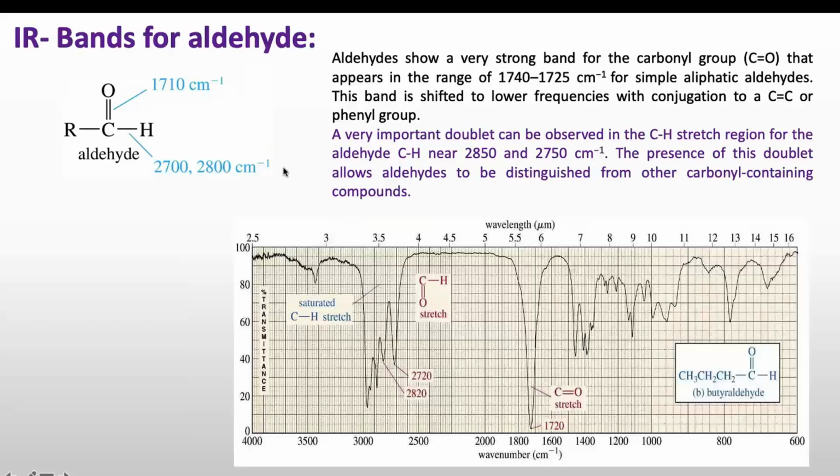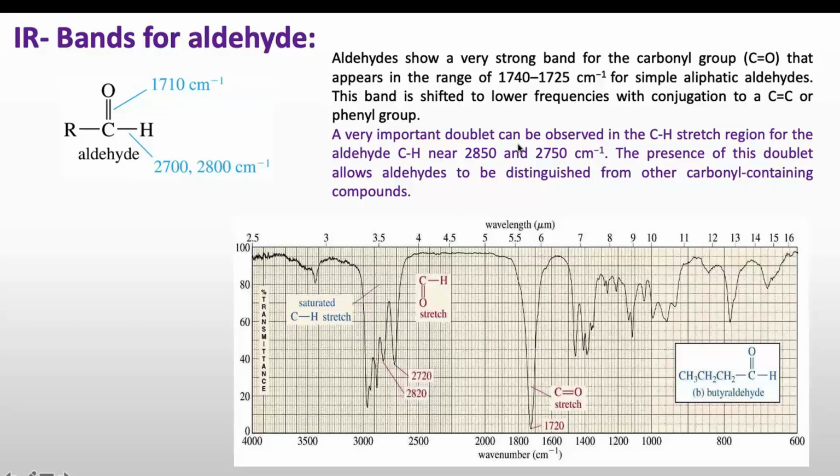In case of aldehyde, we will see two types of stretching, one for C double bond O, which we have already discussed, that comes around 1710 centimeter inverse. The other frequency we will see is for the CH bond, and the CH bond shows two frequencies, one at 2700 and the second at 2800 centimeter inverse. So this shows a kind of doublet, and this doublet is very important to conclude that our molecule has an aldehyde functional group.